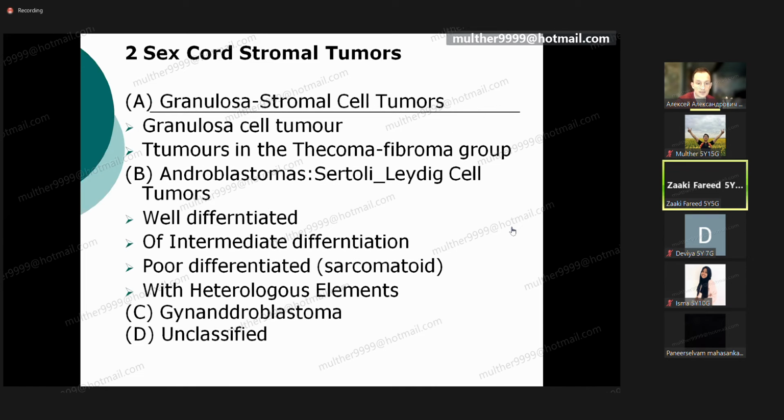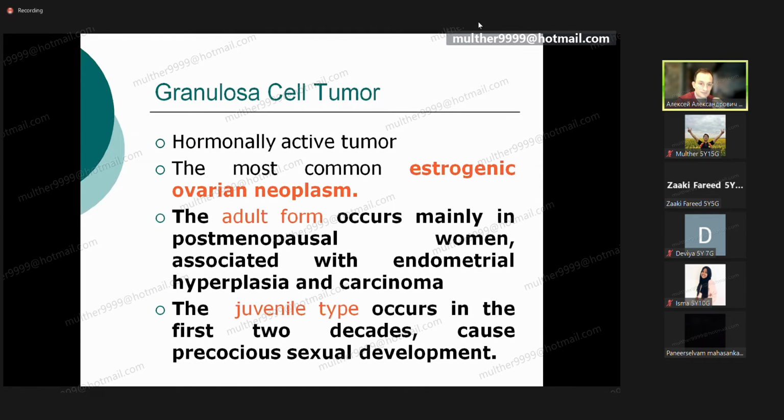What is inside? Inside the germ cell tumors, we can find granulosa stromal cell tumors, androblastomas, gynandroblastomas, unclassified. Take a look. Granulosa cell tumors, the hormonally active tumor. Memorize. In the beginning, we were talking about epithelial cells. Epithelial cell tumors can't produce hormones.